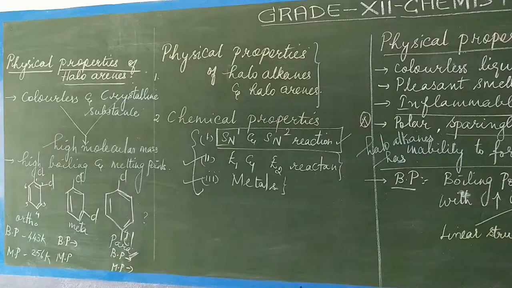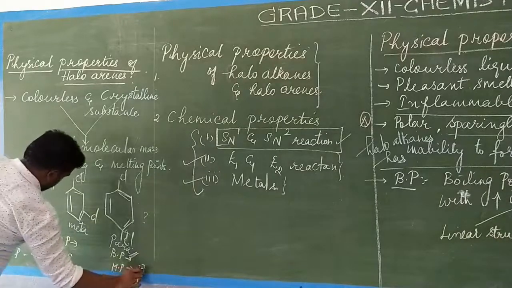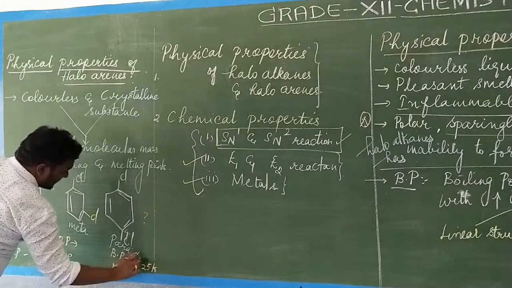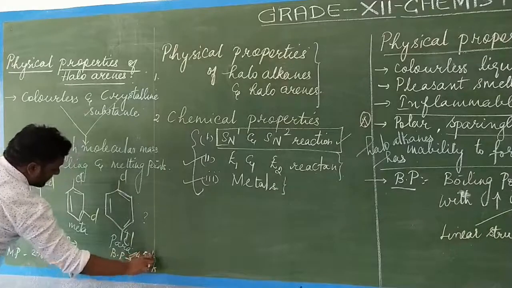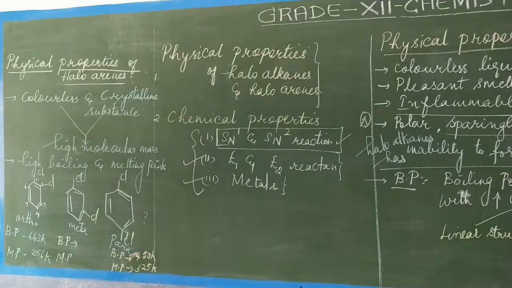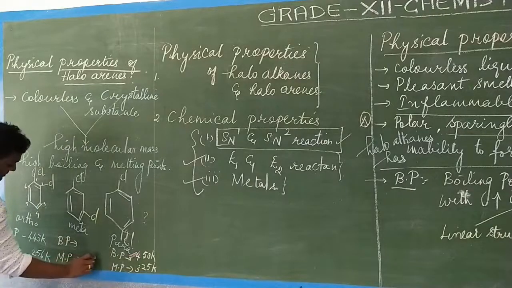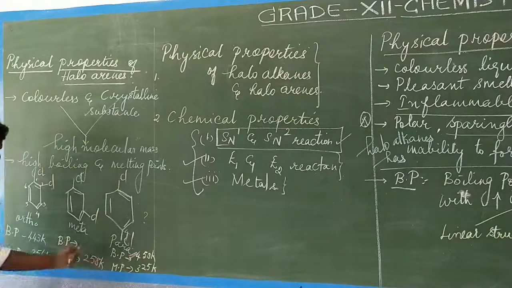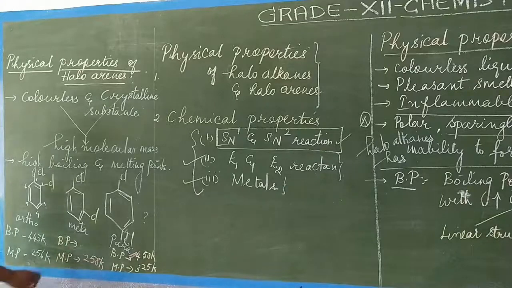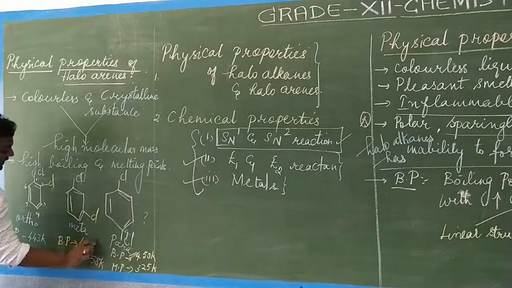The melting point is 325 Kelvin and the boiling point is 453 Kelvin. Now the meta position: the melting point is 258 Kelvin and the boiling point is 452 Kelvin.